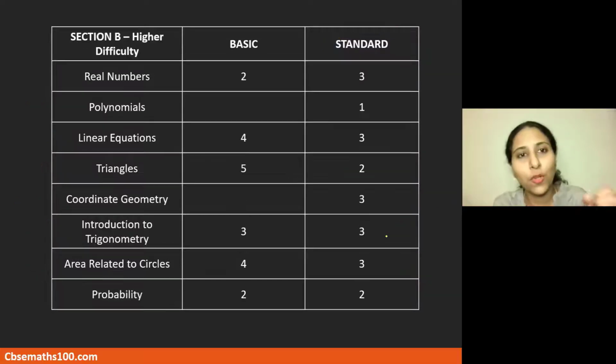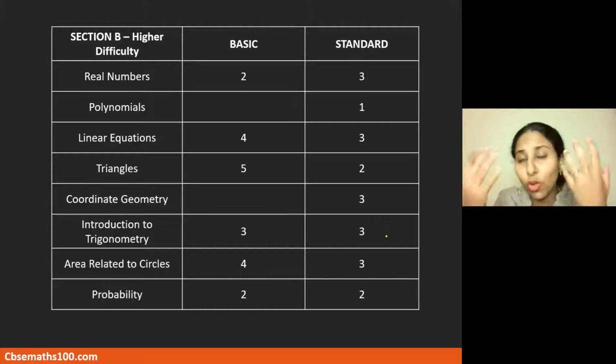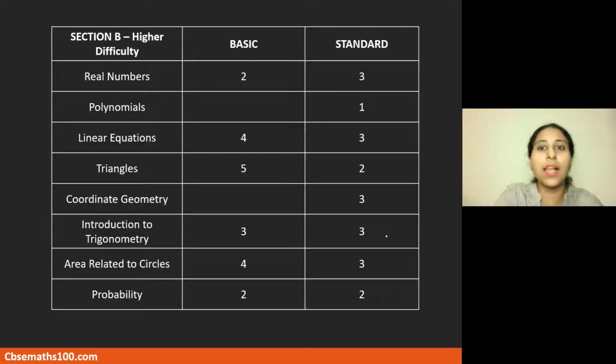Okay. If you look at section B, which is of slightly higher difficulty level, a little more logical understanding is required for this section. This was the distribution which was followed. So real numbers, you had 2 in basic, 3 in standard. Polynomials, there was 1 question in the standard paper. For linear equations, 4 in basic, 3 in standard. Triangles, 5 in basic for the higher difficulty questions and 2 in standard.